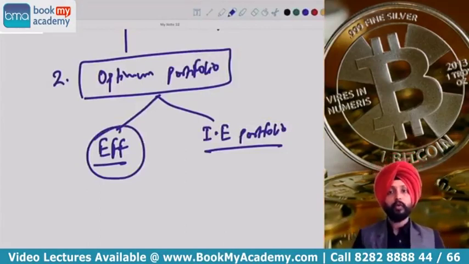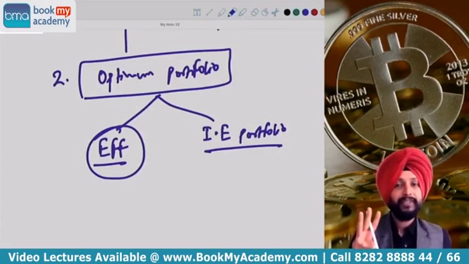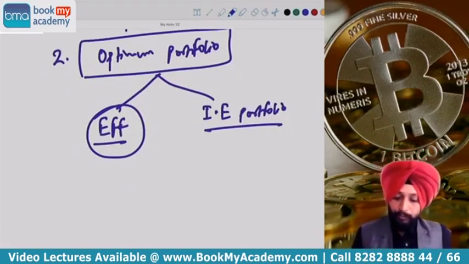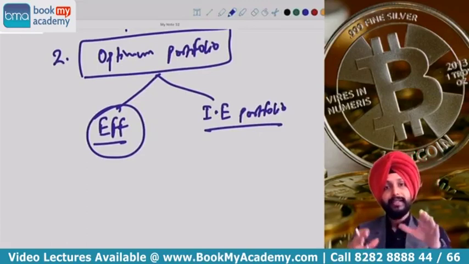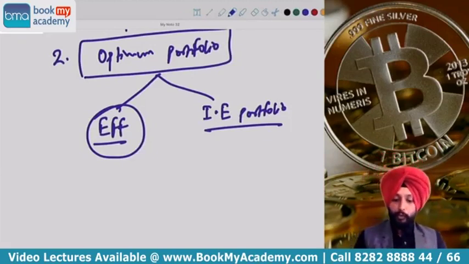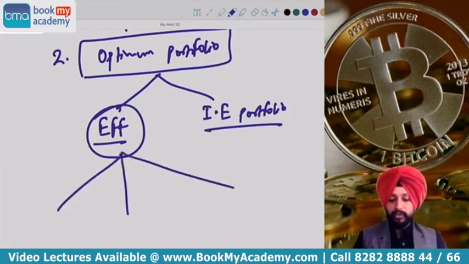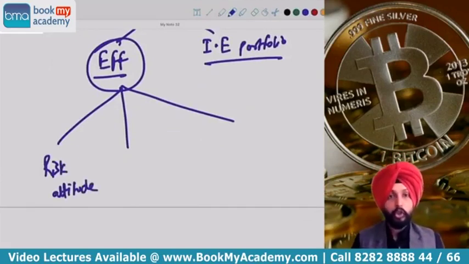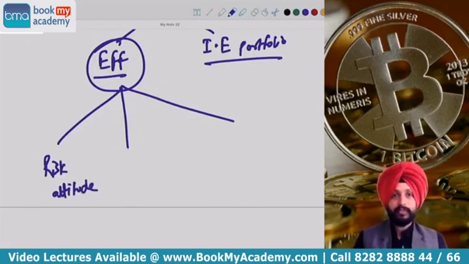Now how do we find out the optimum portfolio? If you remember, we again discussed 3 different things for this. The first thing, guys, is to separate the efficient from the inefficient based on the 3 criteria which I already explained. Once you have the efficient portfolio, you will use 3 different measures to find out the optimum portfolio. The first method is if the risk attitude of the investor is known to us.